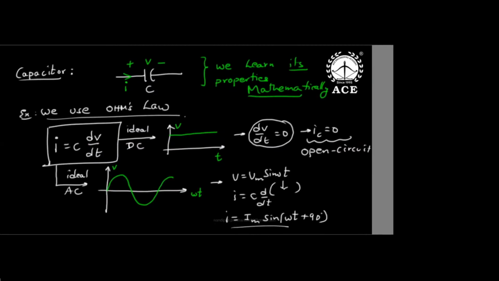Later we'll learn Coulomb's law, so many things, but Ohm's law, for example. Ohm's law for capacitors is i = C dv/dt. And from Ohm's law we are learning mathematically, see how simple it became, that for ideal DC, a capacitor acts as an open circuit. For ideal DC, it is a blocking element. I will do the derivation later. But that is how we learn.